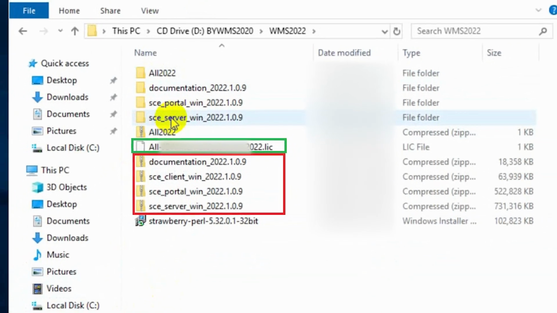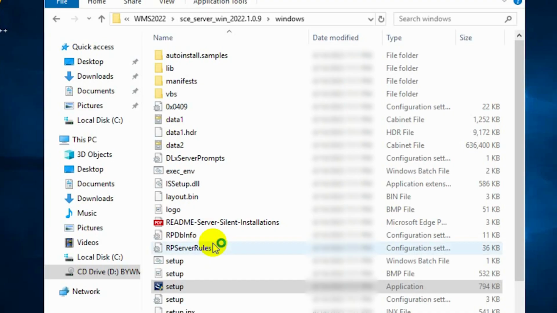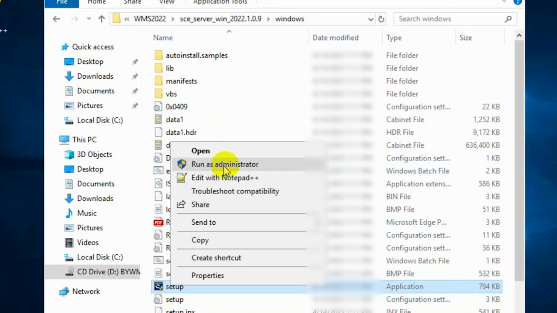For that, let's get into the unzipped folder of the server edition. Navigate to the Windows folder and locate the setup file. We double click the setup file to start the installation and follow the instructions.